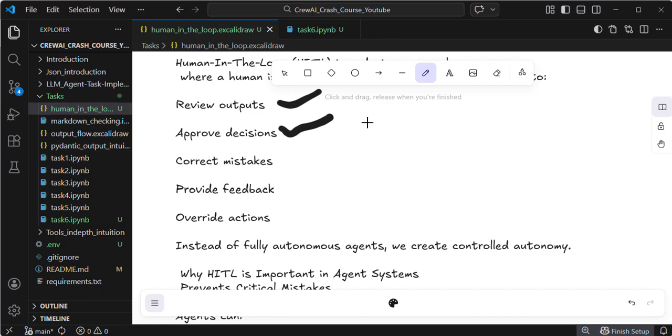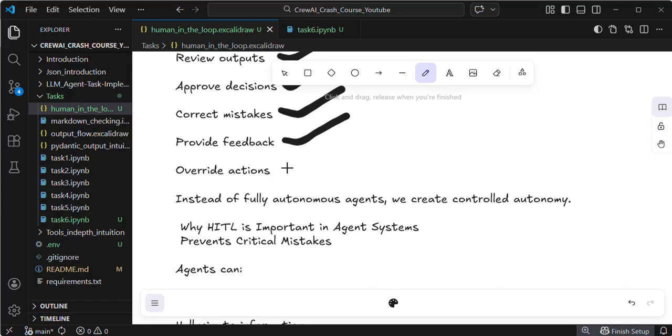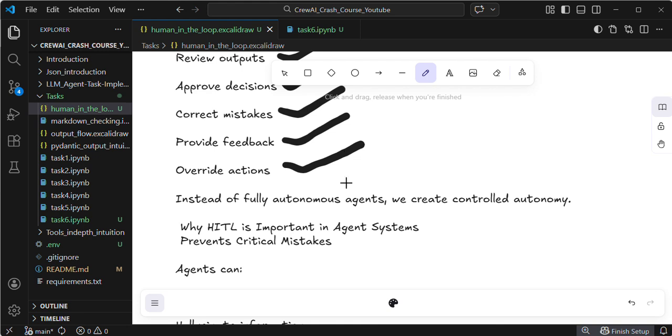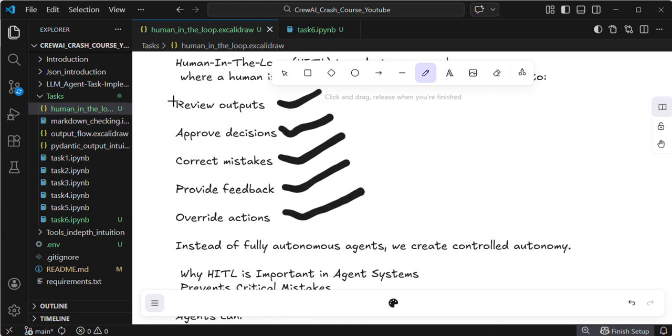In some time we will see, guys. While implementing the code, I will show you everything, how you can provide the user feedback as human input, or you can directly press escape to finish the execution. Using the user feedback, the agent will be able to correct the mistakes and give the response for us. You can also provide feedback and override actions. Based upon the user feedback, it will again process the user query and then give the answer. This is the core idea.